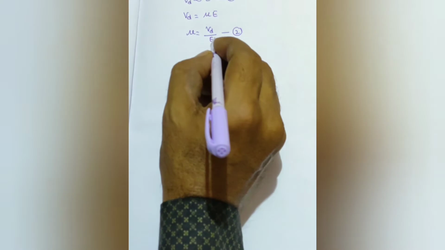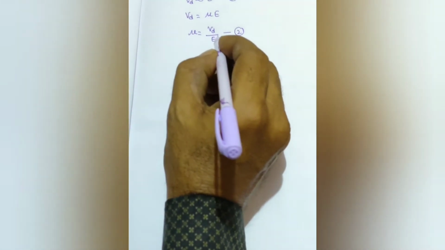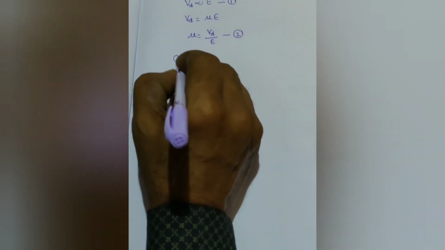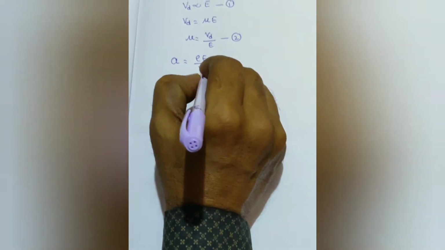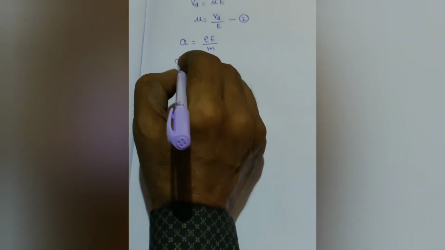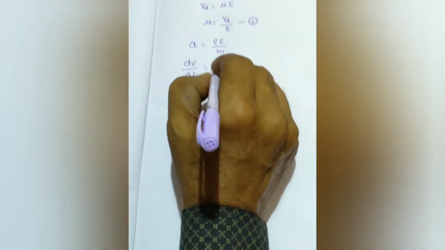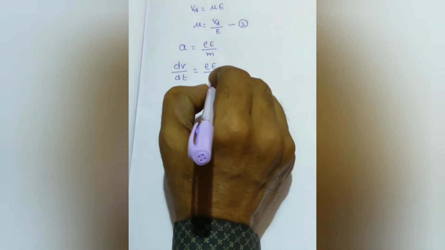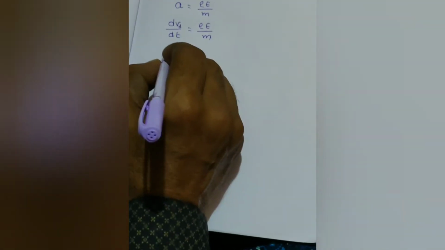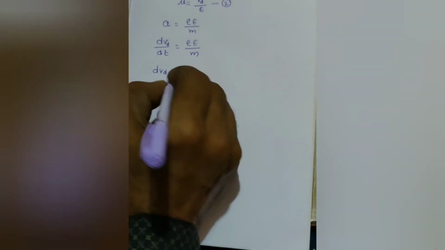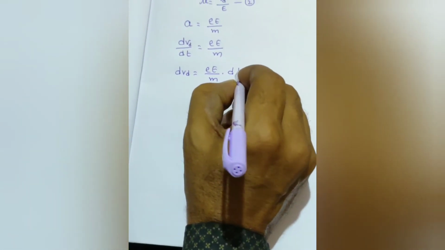move in a random motion. But when a field is applied, the electrons are accelerated. The acceleration a equals E by m. Then the rate of change of velocity, dv by dt, equals E by m. Here v is the drift velocity. So dVd equals E by m into dt.